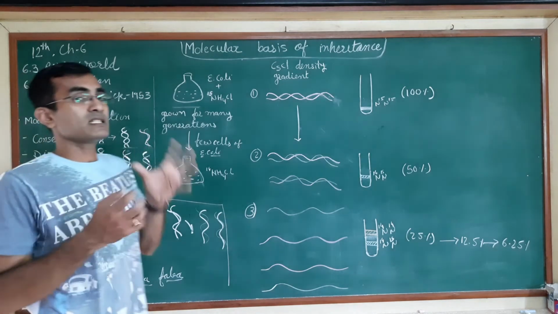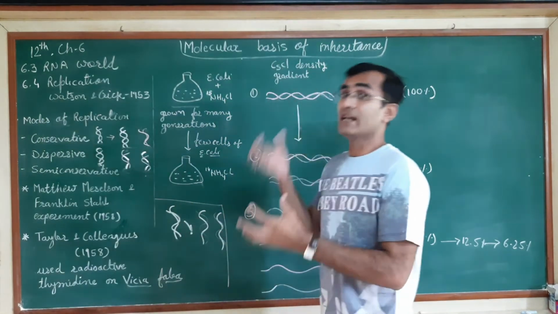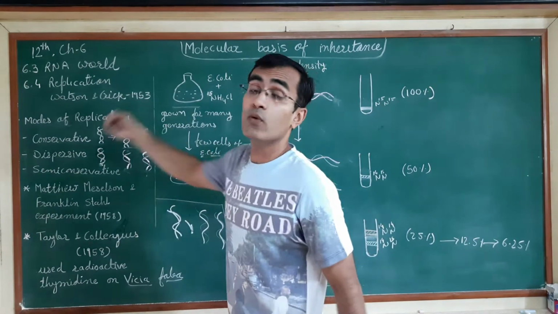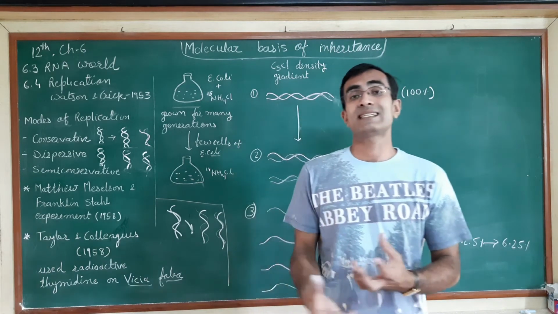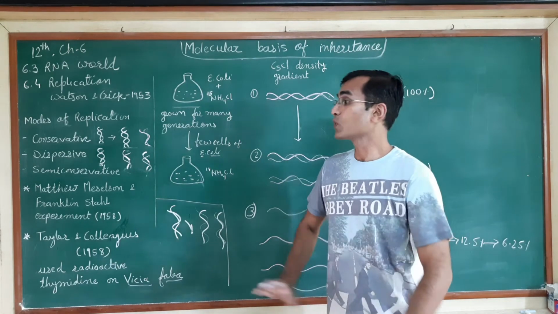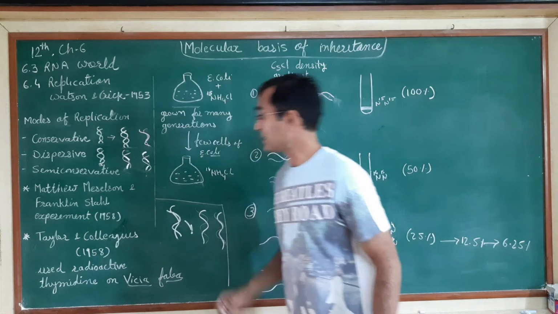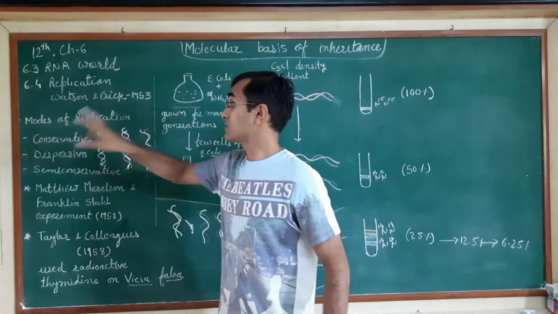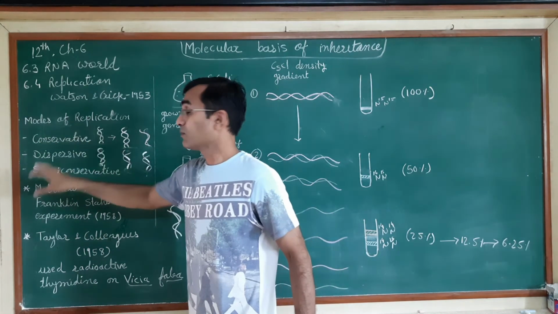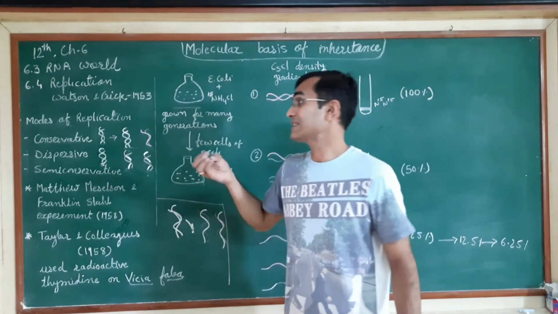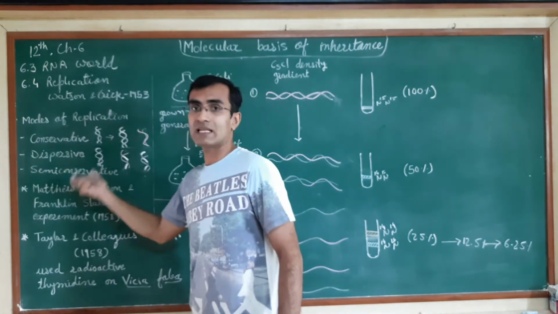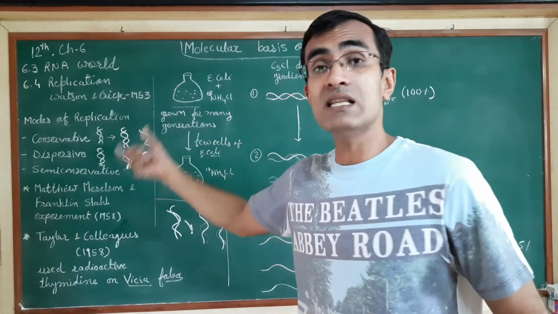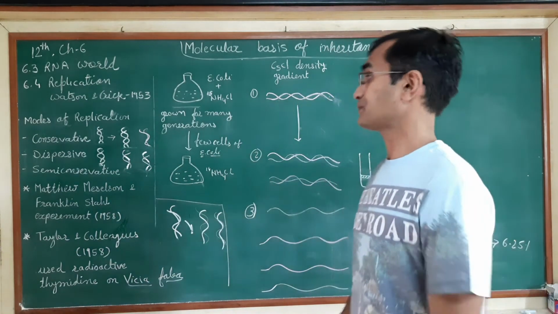And this semi-conservative mode was accepted by the scientists at that time because certain proof was given. Another group of scientists worked on the same to prove that DNA replicates with the help of the semi-conservative mode, not these two. So these two have been proven wrong, whereas the mode which exists for replication is proved. It proved that the semi-conservative mode is the only mode by which replication takes place.